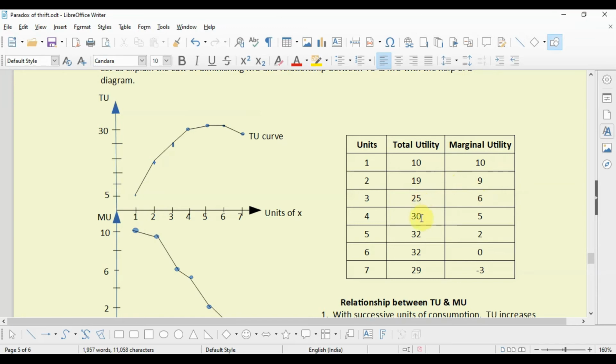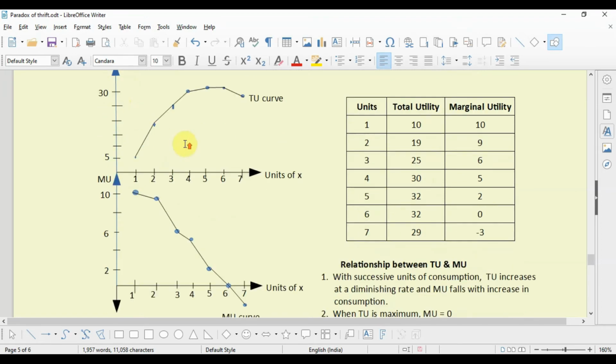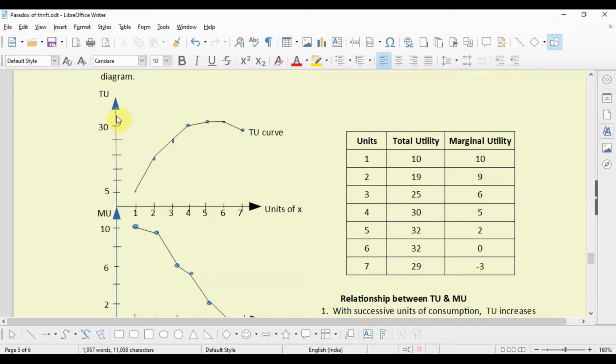For the fourth unit, TU is 30 and MU is 5. For the fifth unit it is 32 and marginal utility is 2. For the sixth unit it is 32, it does not increase, and the marginal utility is 0. And for the seventh unit, total utility is 29 and marginal utility is minus 3. Now, if we plot these in the diagram, we have the total utility and the marginal utility curve.